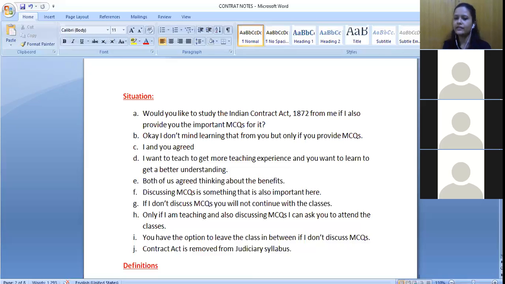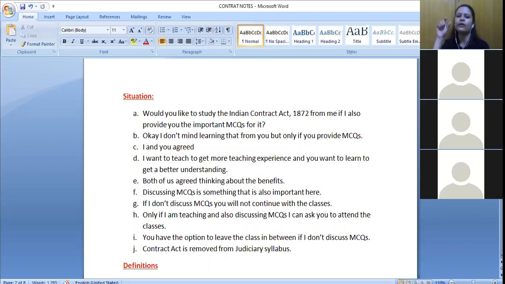So accordingly, you can read the definition. Mansi, can you read it for me? Section 2A, what is it defining? Yes, ma'am. It says that when one person signifies to another his willingness to do or to abstain from doing anything with a view to obtaining the assent of that other to such act or abstinence, he is said to make a proposal. So it is providing a definition of the term proposal.